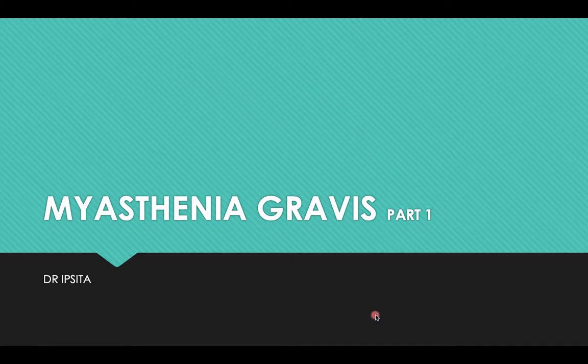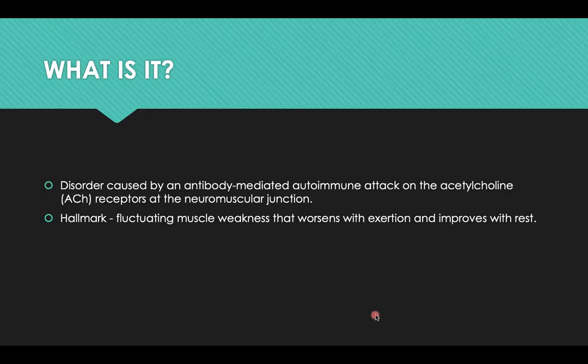So we'll cover Myasthenia Gravis in three videos, three parts. Today let's talk about the pathogenesis and the manifestation of this disease. So what is Myasthenia Gravis? It is a disorder caused by an antibody-mediated autoimmune attack on the acetylcholine receptors at the neuromuscular junction. So, what is the hallmark of this disease? It is a fluctuating muscle weakness. That means the weakness worsens with exertion and it improves with rest. It is not constant.